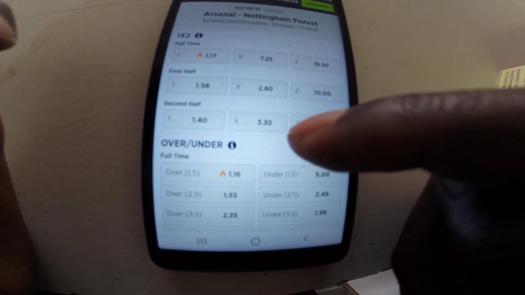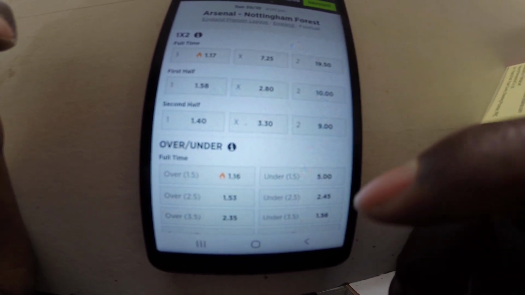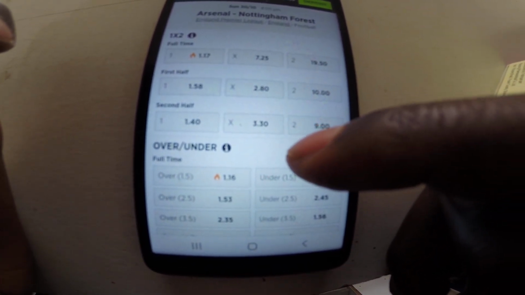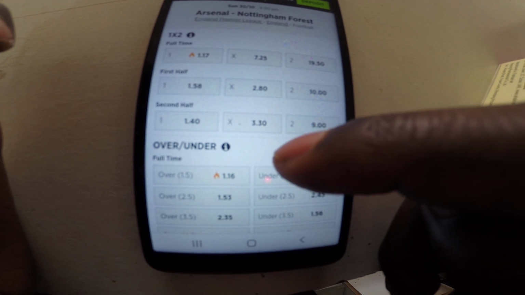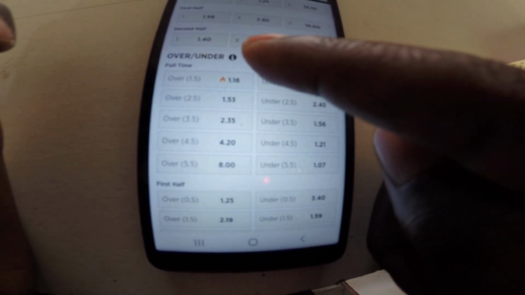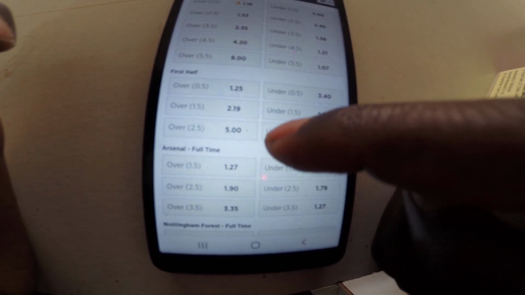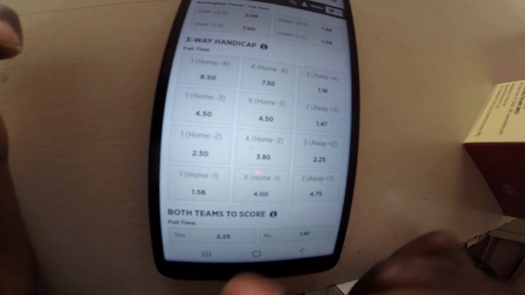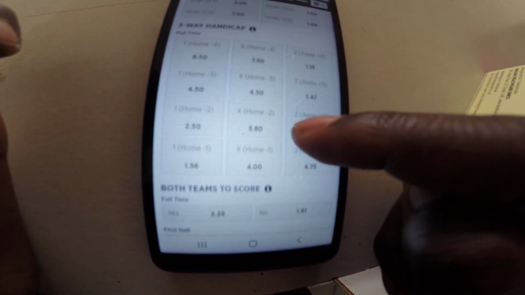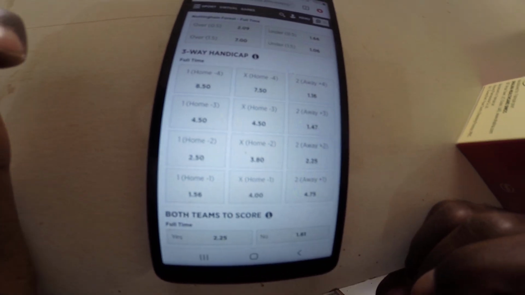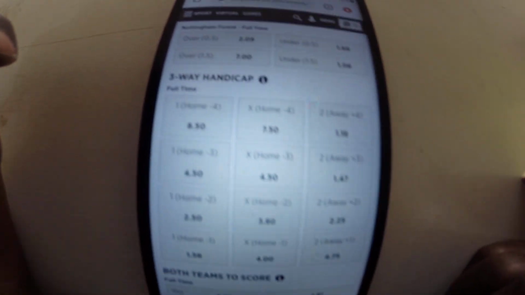Okay, so now let's scroll down. This is how the BetPower app looks, and this is actually the layout. There's overs and unders, so you can pick from there. There's a lot of options, guys. Then let's see, here we go. This is the 3-way handicap. This is the handicap thing that I've been talking about. So I'm going to go into details now. I hope you guys are able to see